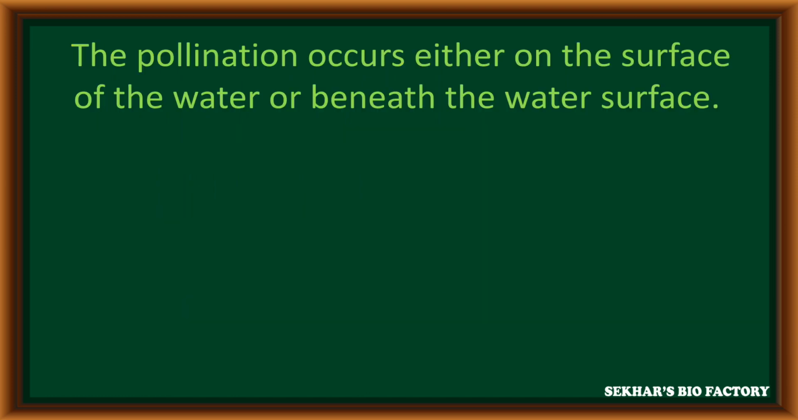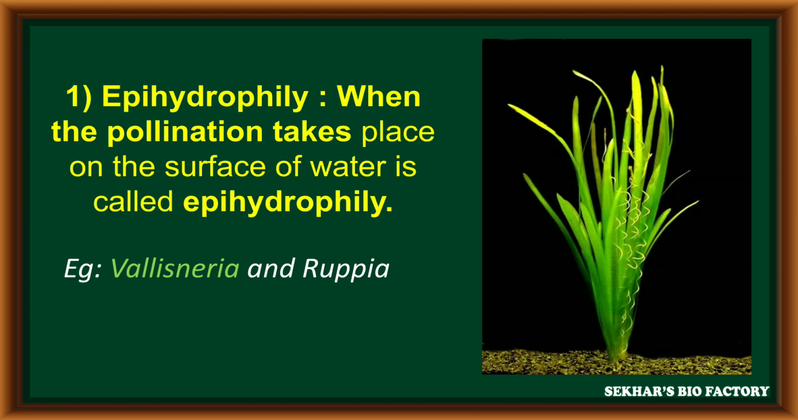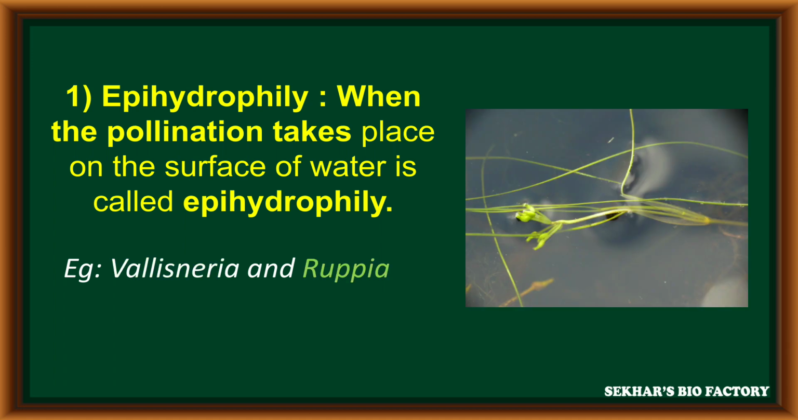In hydrophily, pollination occurs either on the surface of water or, sometimes, inside the water, beneath the water surface. Based on this, hydrophily is of two types: epihydrophily and hypohydrophily. In epihydrophily, the pollination takes place on the surface of water. Epihydrophily is seen in Vallisneria and Ruppia.